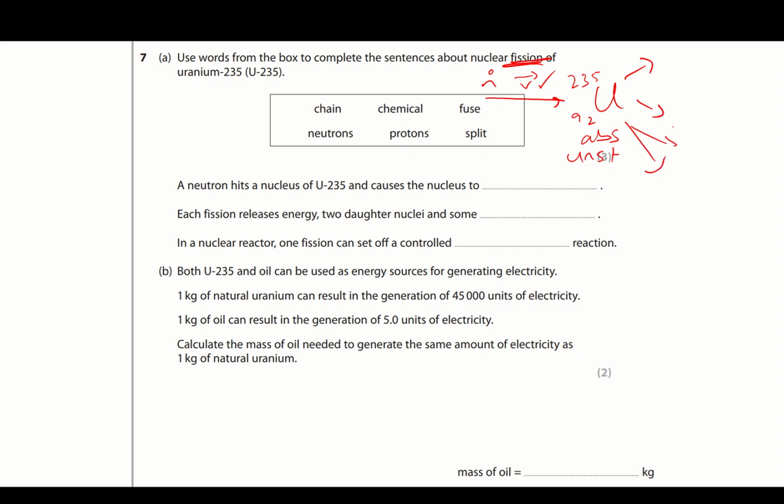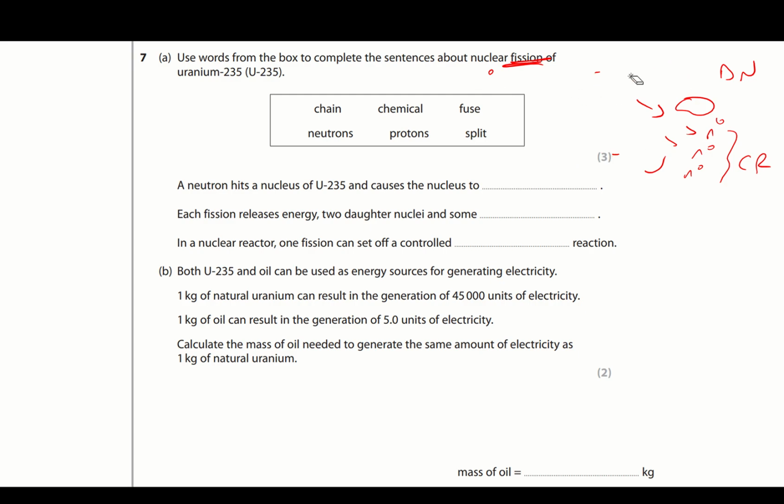And it splits into 2 smaller nuclei, which we call daughter nuclei, and it releases 2 to 3 neutrons, and these go on to form the chain reaction. So that's the basic idea. We take a fissionable material like uranium-235, we fire a neutron with the right velocity. If it's at the right velocity, it gets absorbed. This just messes up the nucleus and makes it unstable. Then it splits. We make 2 smaller daughter nuclei and some more neutrons, and then they can go and impact more nuclei, and it sets up a chain reaction, and then boom, bomb.